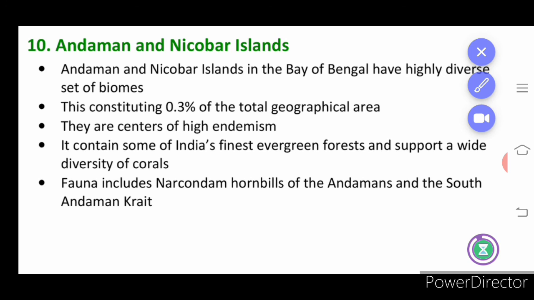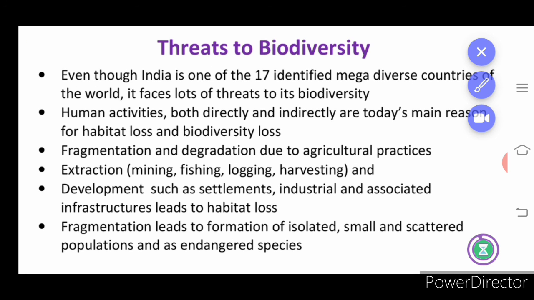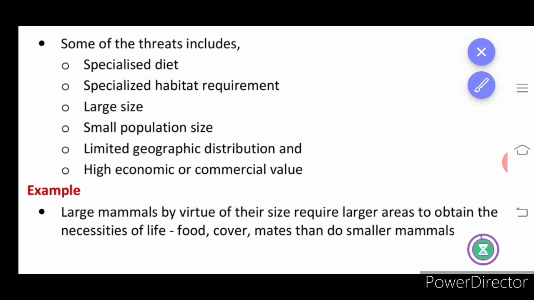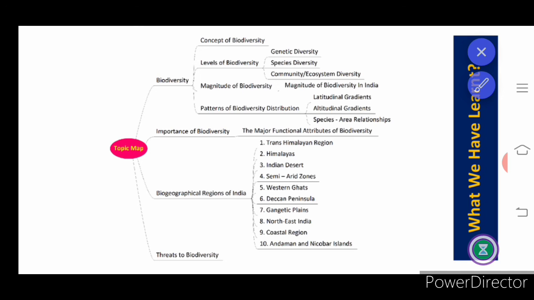So far we have learned about different habitats and different animals present in such habitats, and they can also get affected by certain natural calamities. That is what we call threats to biodiversity. The threats to biodiversity may reduce the population in a particular area. Such spots are called hot spots, and they should definitely be identified, and we have to rejuvenate them with certain measures in order to keep the biodiversity and keep balance in our ecosystem.